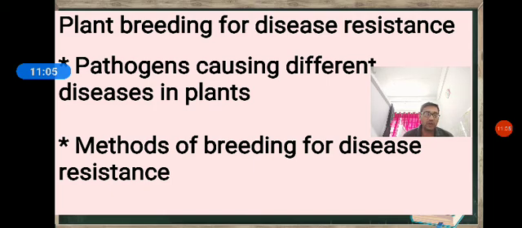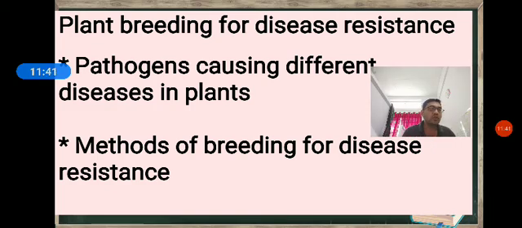The yield is reduced by 20 to 30%, sometimes even total loss. The development of cultivar resistance to disease is essential. This also reduces the dependence on fungicides and insecticides. Fungicides are the chemicals which kill the fungus causing diseases. Insecticides are the chemicals which kill the insects which cause the diseases.